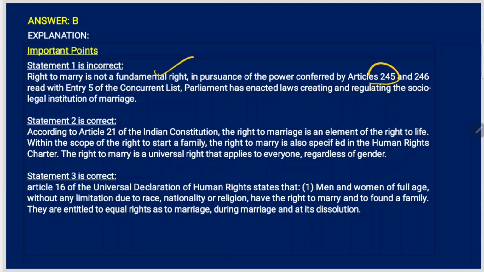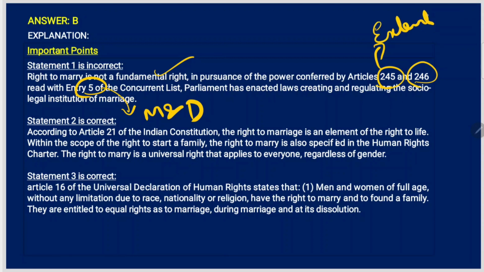In the explanation part, right to marry is not a fundamental right in the pursuance of the power conferred by Article 245, 246 and Entry 5 of the concurrent list. Now, what are these things? Entry 5 of the concurrent list deals with marriage and divorce. Article 245 talks about the extent of laws. Article 245 deals with extent of laws enacted by Parliament and state legislature,